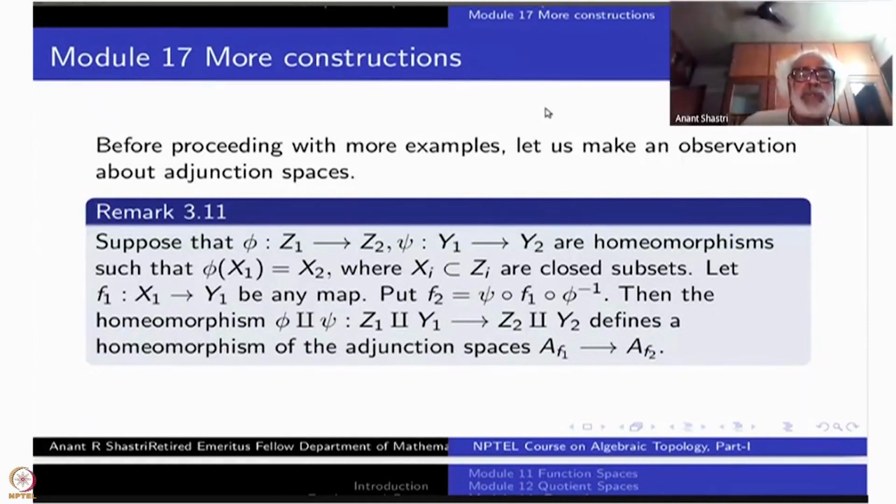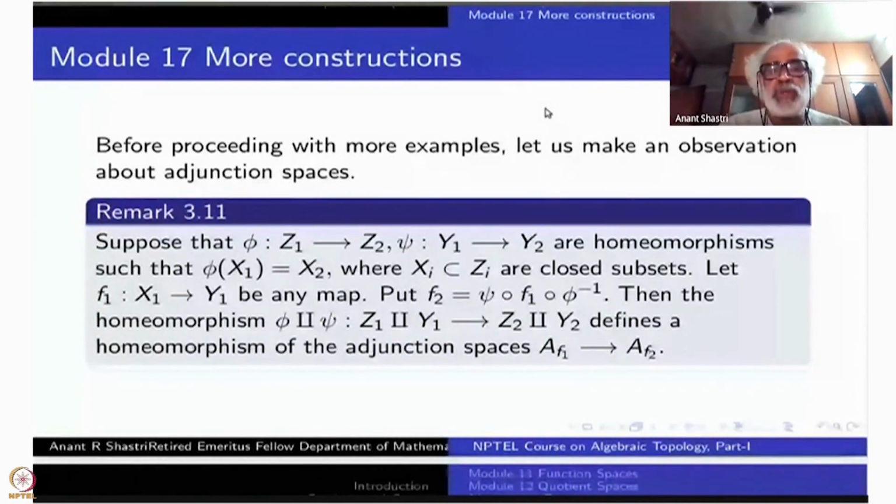Suppose you have a map from Z1 to Z2, which is a homeomorphism. Similarly, another homeomorphism from Y1 to Y2. X1 is a subspace of Z1, X2 is a subset of Z2, and under phi, X1 goes to X2.